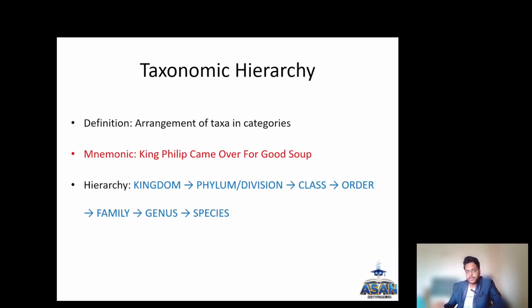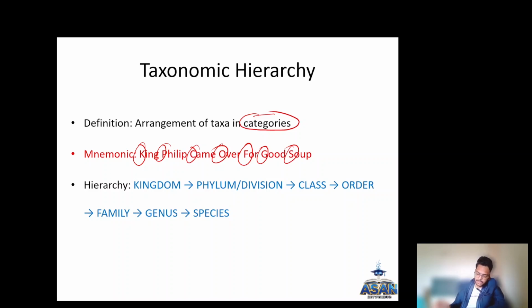Coming to taxonomic hierarchy. As we have already discussed, there are certain categories into which organisms are grouped. What is the order of these groups? We have a simple mnemonic: King Philips came over for good soup.